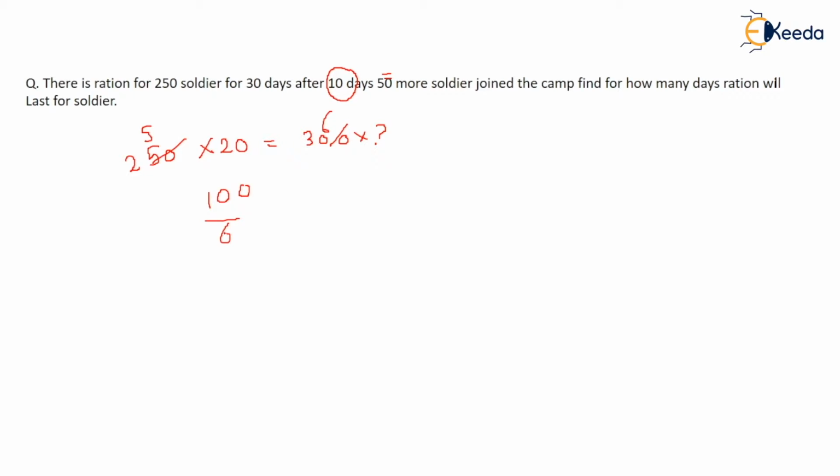Divide by 6. 100 divided by 6 comes out to be 16.67 days. Means actually the remaining ration was for 20 days, but because 50 more soldiers came, the ration will last only for 16 1 by 3 days. Okay, so in the options it will be given as 16 1 by 3 days. This is the answer.